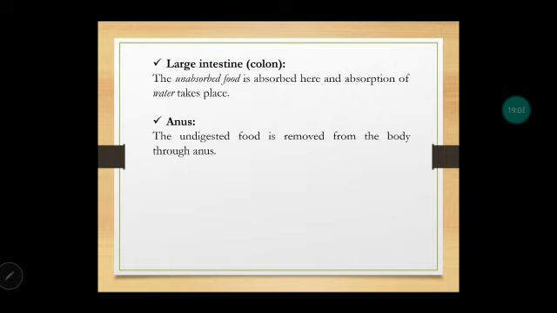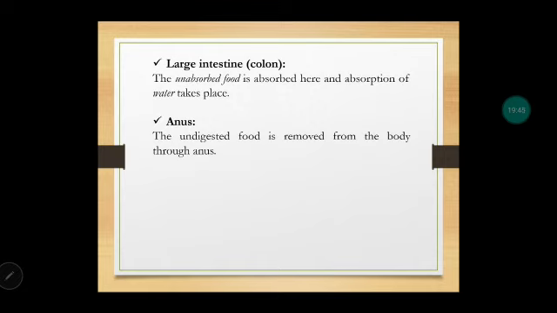Then the next part is the large intestine, which is also called the colon. Now here the unabsorbed food is absorbed, meaning the absorption of food starts in the small intestine, but some food remains unabsorbed. So whatever leftover food which is not absorbed in the small intestine is further absorbed in the large intestine. And also in the large intestine there is absorption of water, because whenever we are having food inside the body, it is being digested in a liquid medium. So the water has to be absorbed in the cells. That is happening in the large intestine.